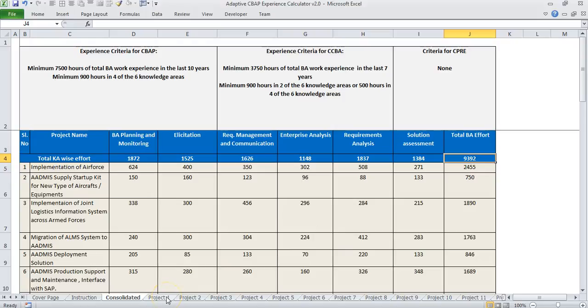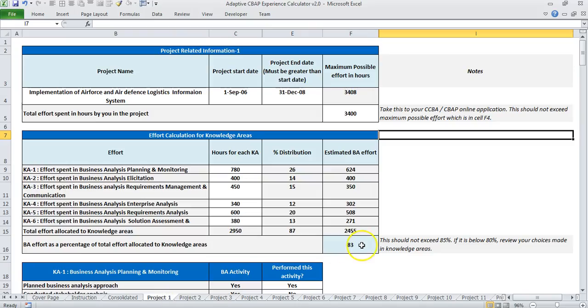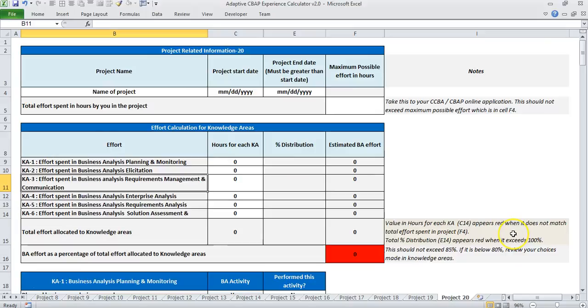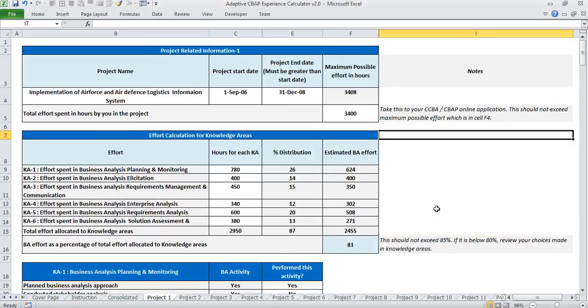So we come to the project section. This is where we start inputting our experiences. This template provides provision for entering up to 20 projects' experience, which we believe is generally good enough for a person with about 10 years of experience. In case you have many small projects, what we would advise is to combine some of them into one major project type. So here, what do we enter in the project related information?